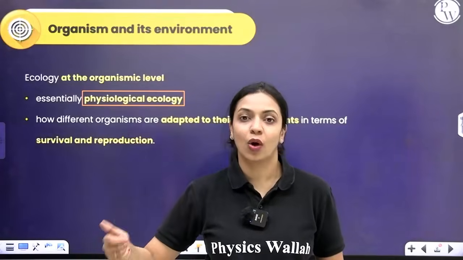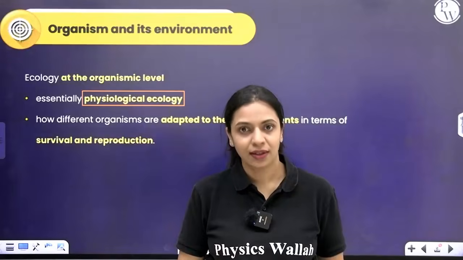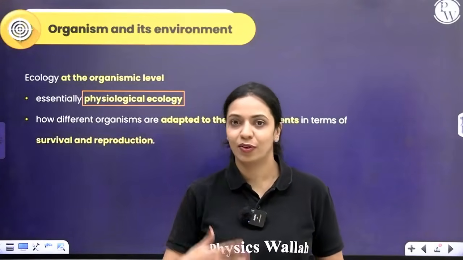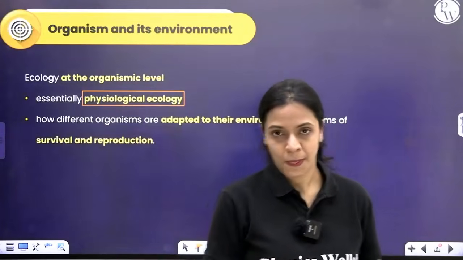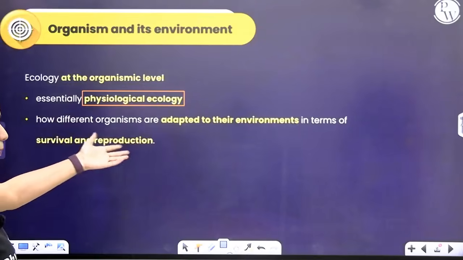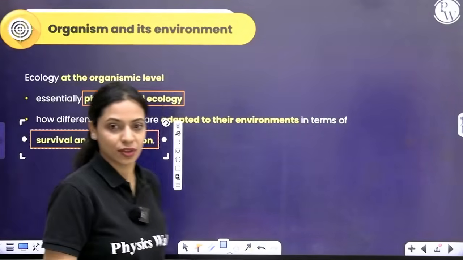We change according to the environment around us to make sure that we survive. And if we survive, of course, there will be a chance for reproduction, right? So, how are different organisms adapted to their environments in terms of survival and reproduction?